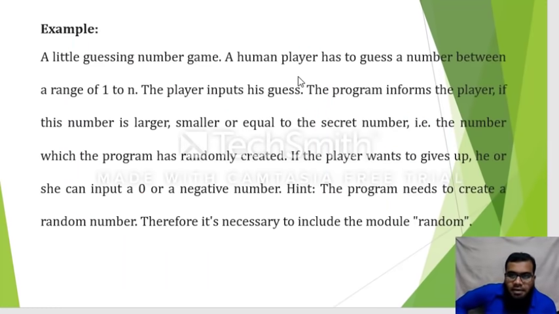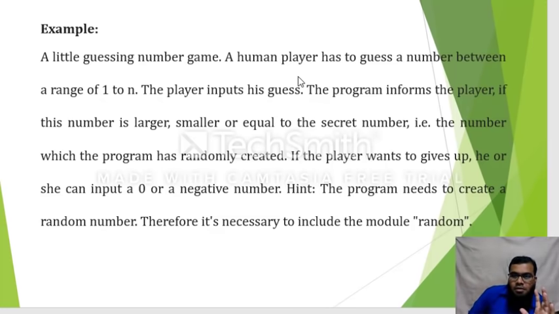So here is one more practical example, an artificial intelligence type of program. The program here will behave very maturely, unlike an artificial intelligence. It's like a small game where the program will try to create a random number, and the user will try to give the input as a guess. First of all, in this particular program the user has to give some number to the program.